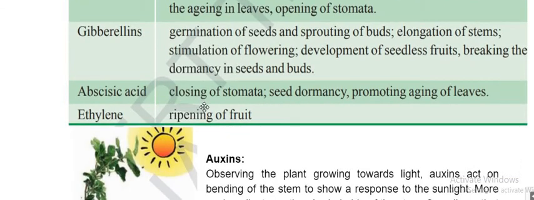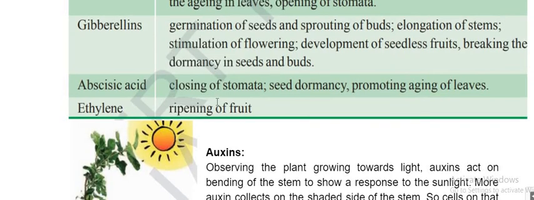Abscisic acid takes care of closing of stomata, and ethylene, everyone knows, is for ripening of fruit. When the fruit ripens, how sweet a smell we get because of ethylene. These many hormones are there.